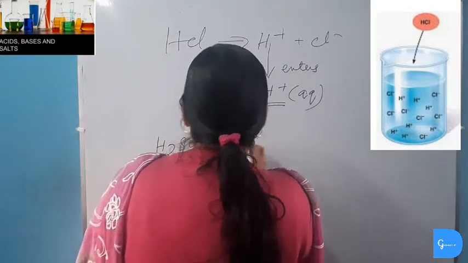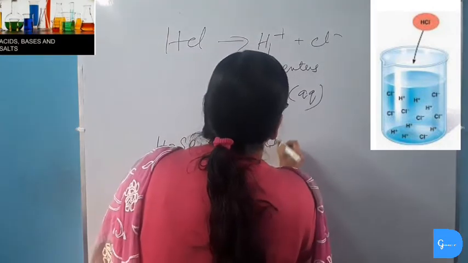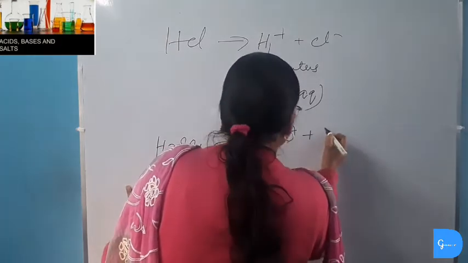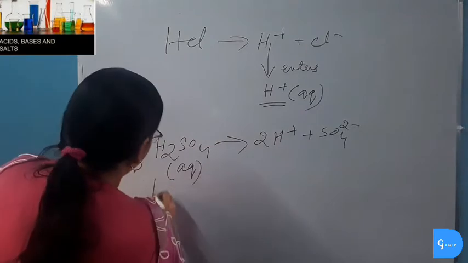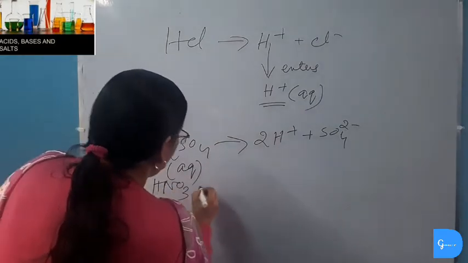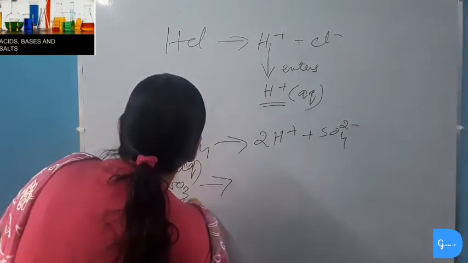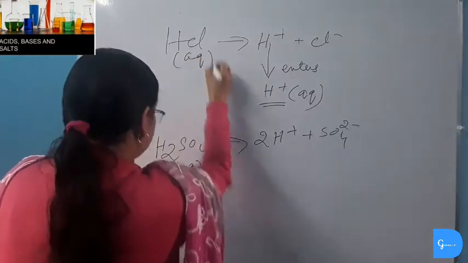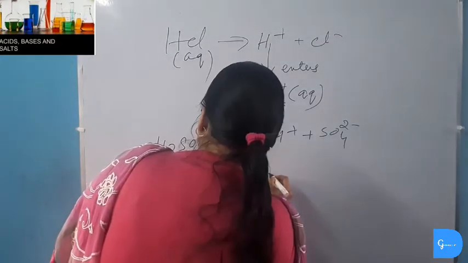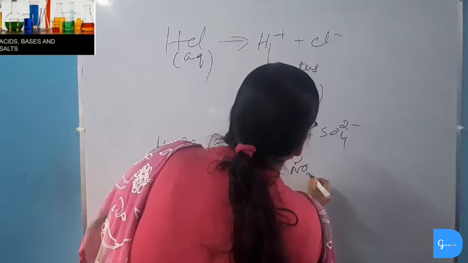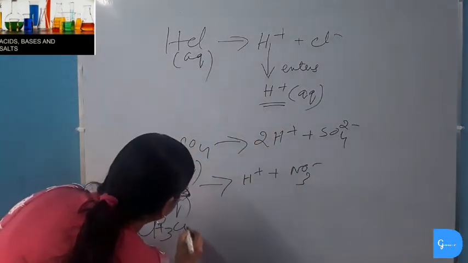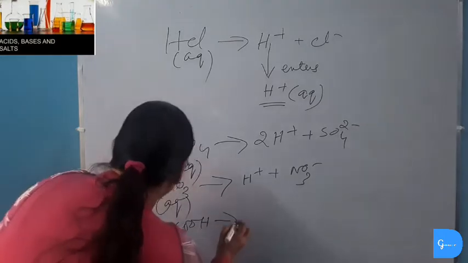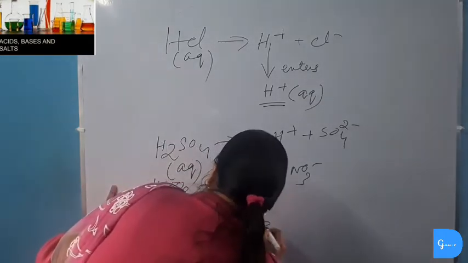When sulfuric acid dissociates, it gives two hydrogen ions plus SO4 2-. Again HNO3, nitric acid, also dissociates to give hydrogen ion plus nitrate ion. Even the weak acid like acetic acid also dissociates to give hydrogen ion.